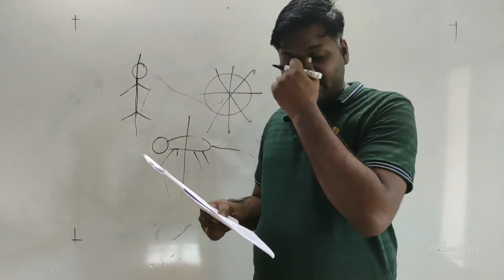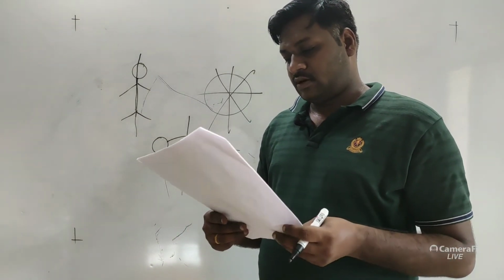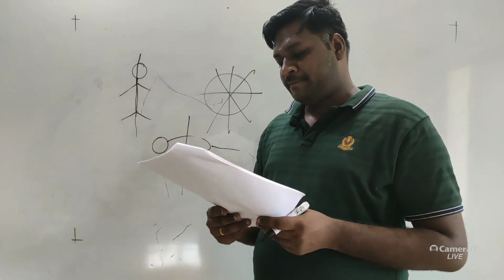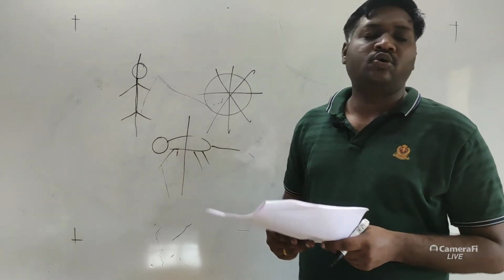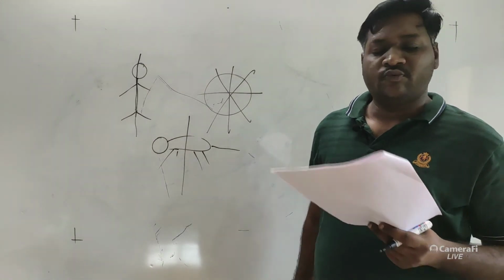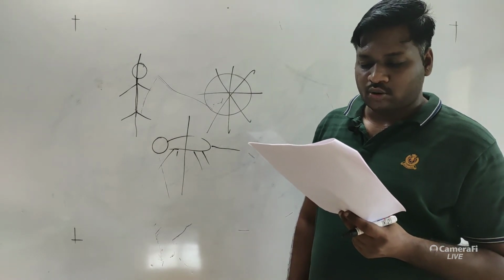Then in 156, in frogs, buccopharyngeal respiration occurs when the frog is partially immersed in water. Yes, buccopharyngeal type of respiration is when it is partially immersed in water. The next, pick out the odd pair out.